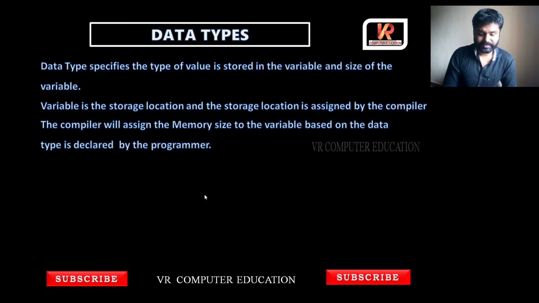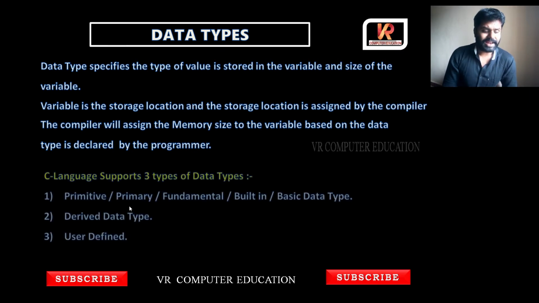So let us see now. C language supports three types of data types: primitive, or you can call primary, fundamental, built-in or basic data types; then derived data types, the next type; and the third one is user defined data types. So let us discuss one by one in detail.